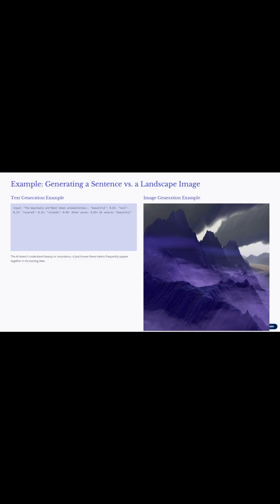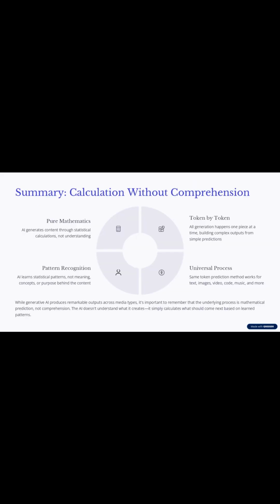Example: generating a sentence versus a landscape image. Text generation example. Input: "the mountains are", next token probabilities: beautiful 0.65, tall 0.15, covered 0.12, visible 0.05, other words 0.03. The AI selects "beautiful." The AI doesn't understand beauty or mountains, it just knows these tokens frequently appear together in its training data. Image generation example. For landscape images, the AI predicts pixel patterns that commonly appear in mountain scenes, without any concept of what mountains actually are.